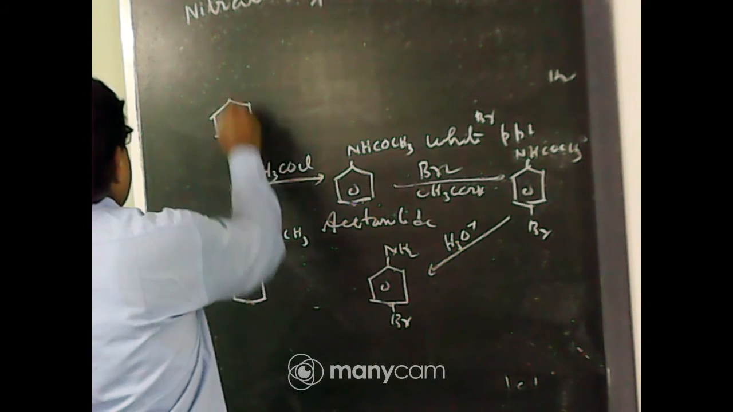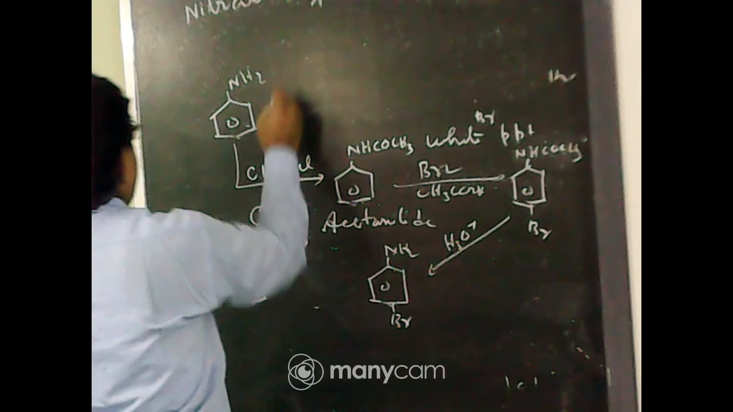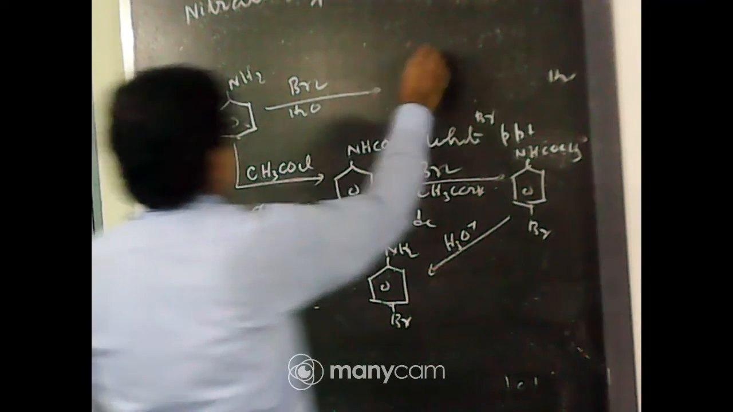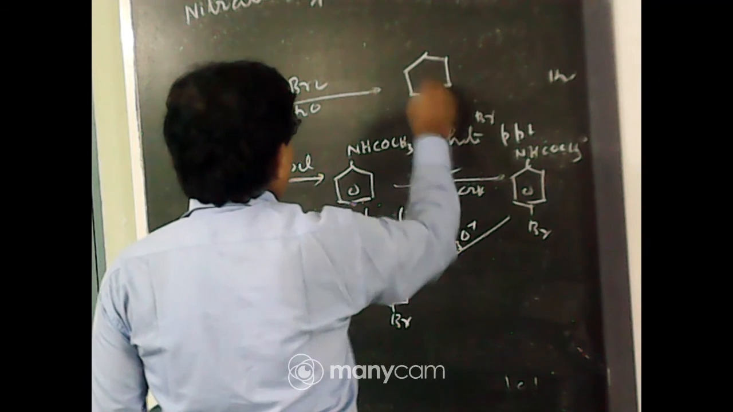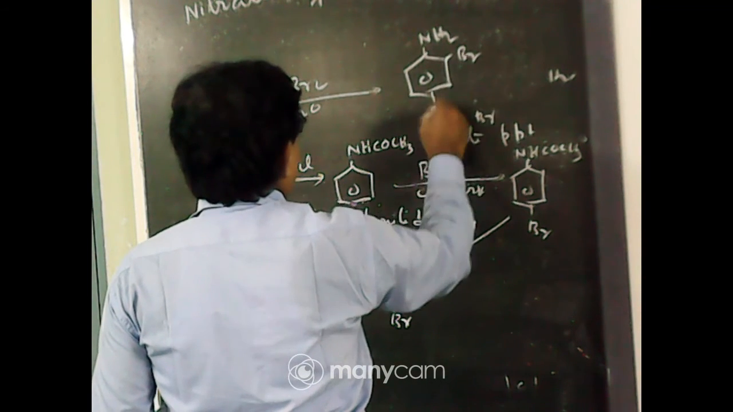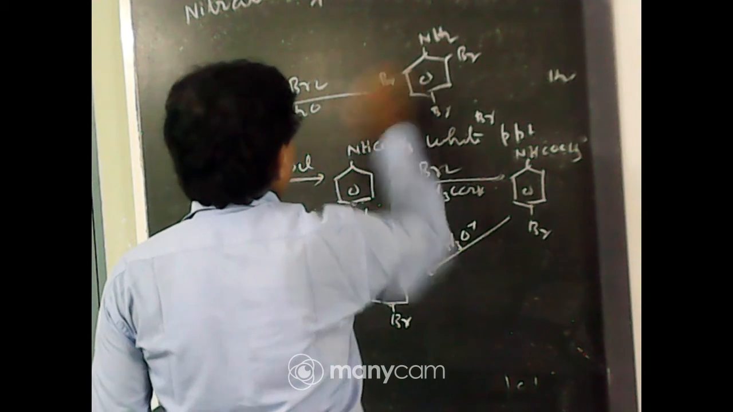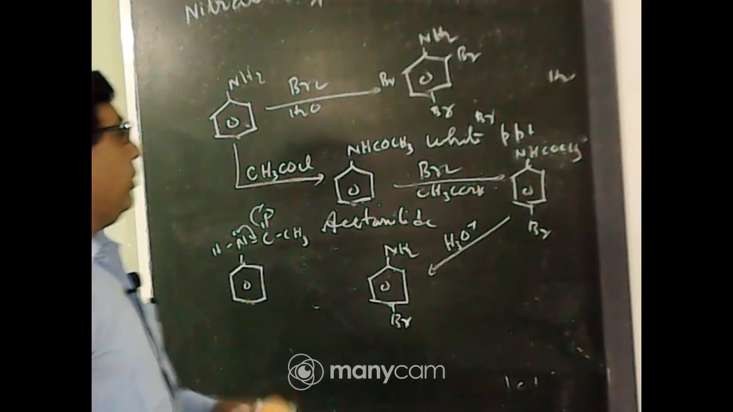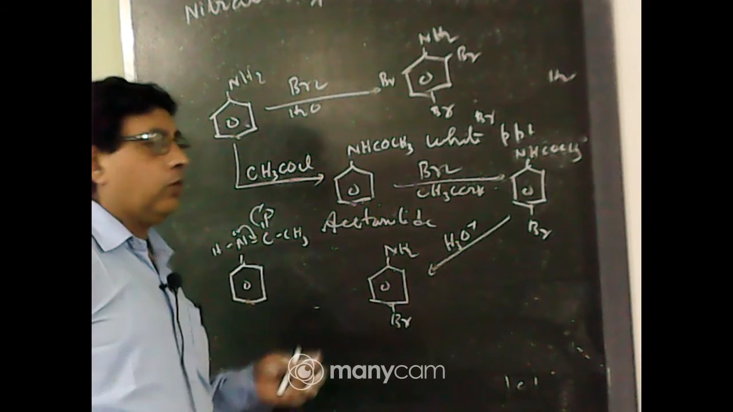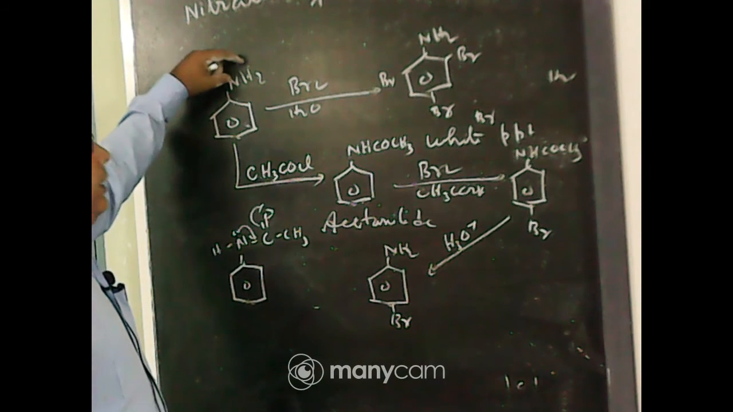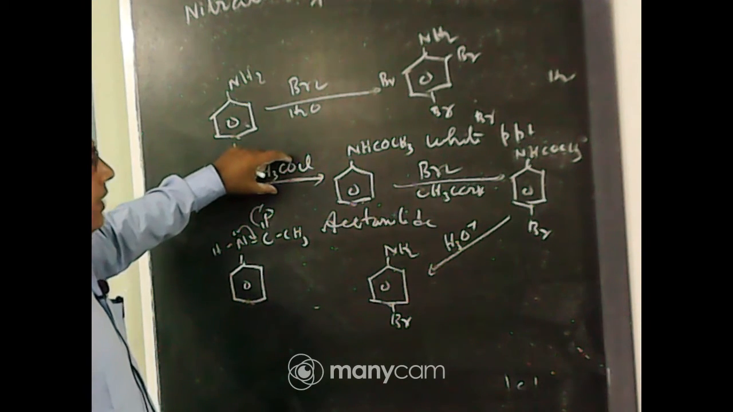This is the aniline. Aniline when it reacts with bromine water forms 2,4,6-tribromoaniline, a white precipitate. Now, in order to obtain the ortho or para-bromoaniline, we first block the NH2 group by acetylation.